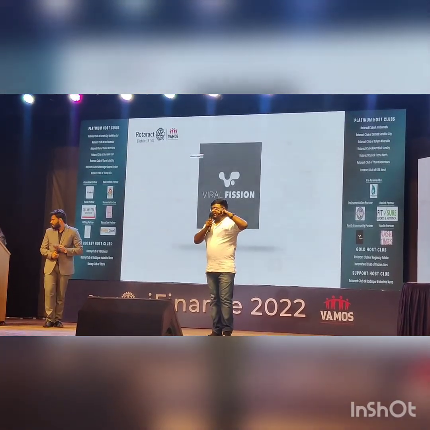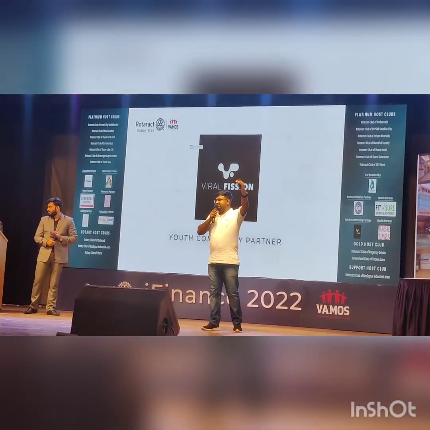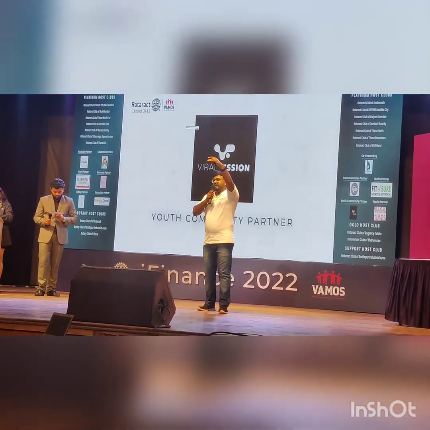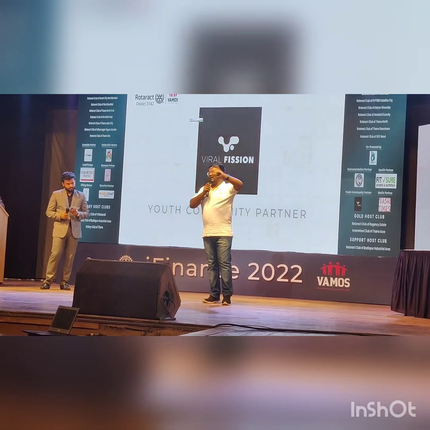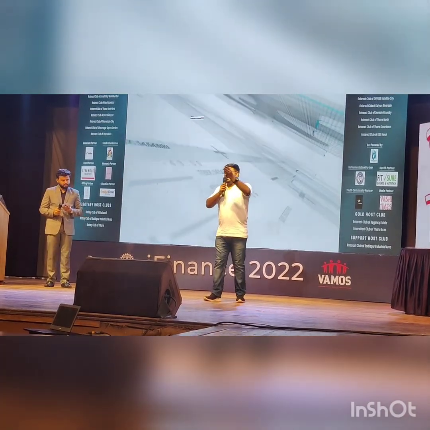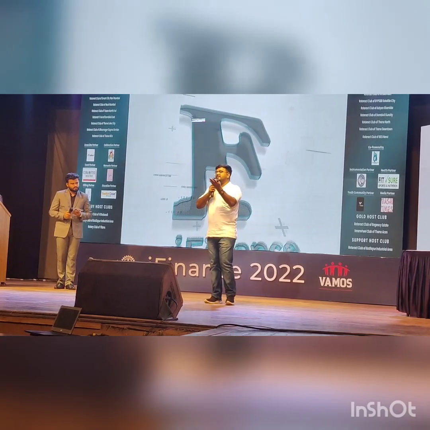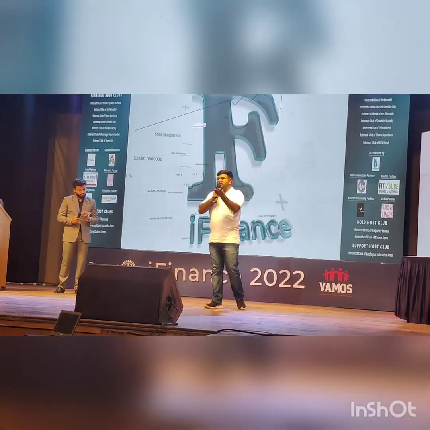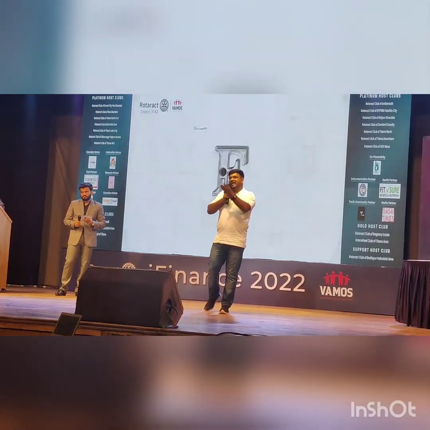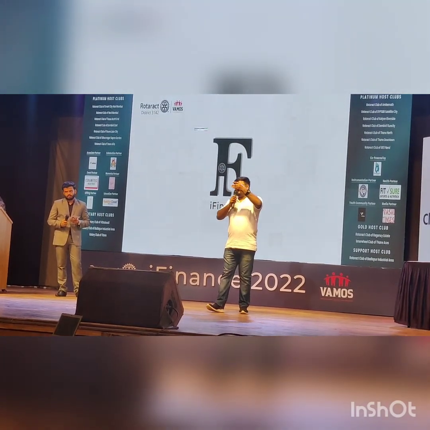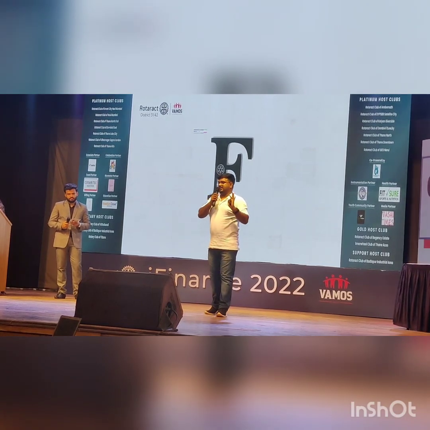So if you see the comparison, in the old regime it is X minus something, but here you are just putting tax on X. You are not deducting anything. And in the new regime, if your income exceeds 10 lakhs up to 12.5 lakh, then the tax rate is 20%. If your income exceeds 12.5 lakh up to 15 lakh, then the tax rate is 25%. And if your income exceeds 15 lakhs, then the 30% tax slab comes.